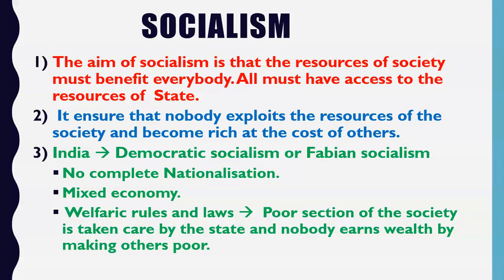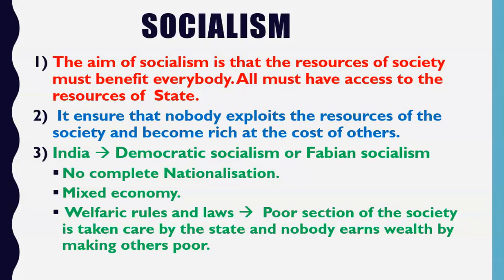So for example, friends, water is a resource. We know that there are many rivers in our country. So it should not happen that only one person has the ownership of the entire water of the river. One person or a group of persons should not have the ownership. A single person or a very small group should not have ownership over the entire river. If there is water in the river, then that water must reach every person and must benefit every person. That water must reach the house of every man.